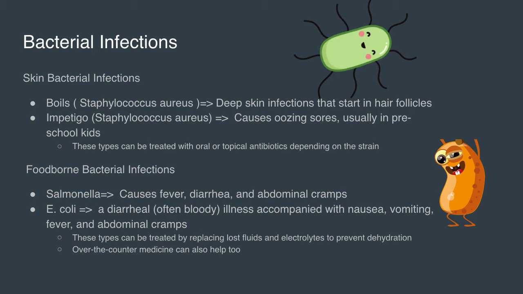There are also foodborne bacterial infections, like salmonella, which causes fever, diarrhea, and abdominal cramps, and E. coli, which is a diarrheal illness, which is usually bloody, accompanied with nausea, vomiting, fever, and abdominal cramps. Foodborne bacterial infections can be treated by replacing lost fluids and electrolytes to prevent dehydration, or over-the-counter medicine can also help too.